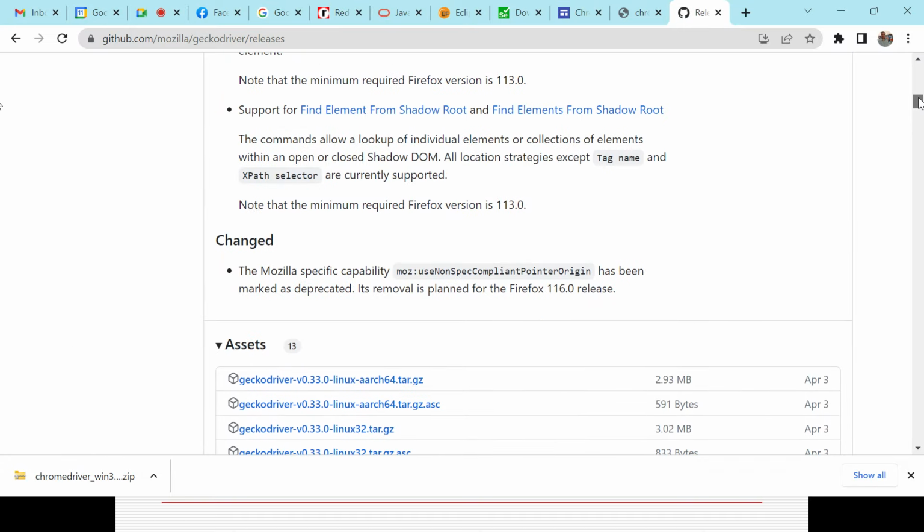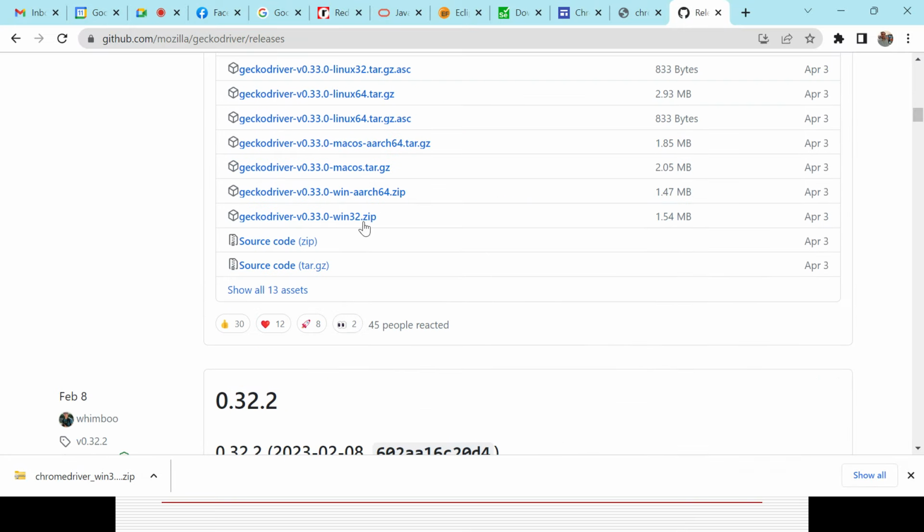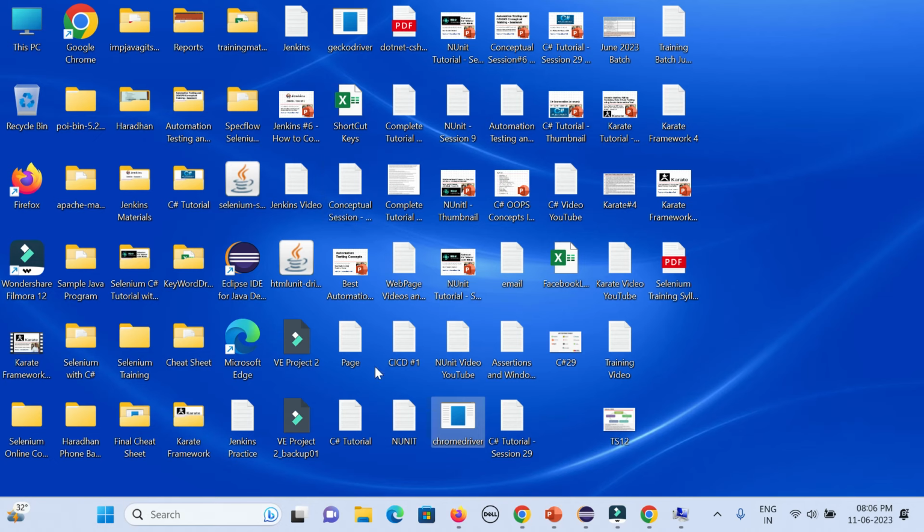So you need to go here and click here, geckodriver version 0.33 win.zip. In a similar way, it will look like that, geckodriver. So that is the fourth step you need to do, the driver setting.